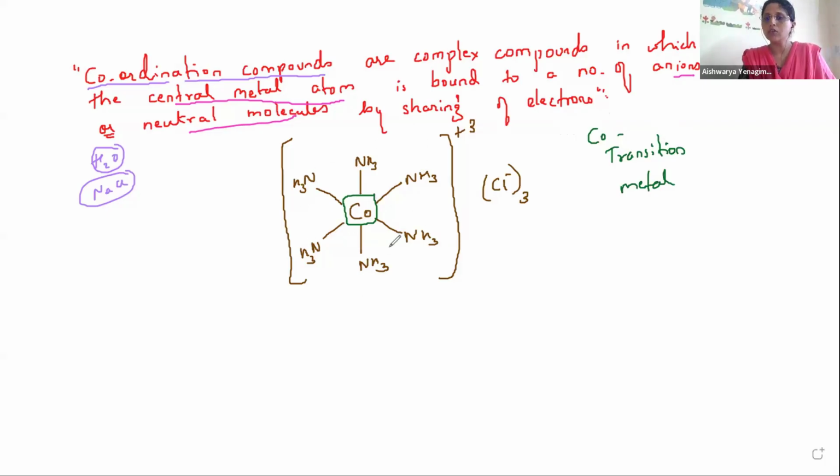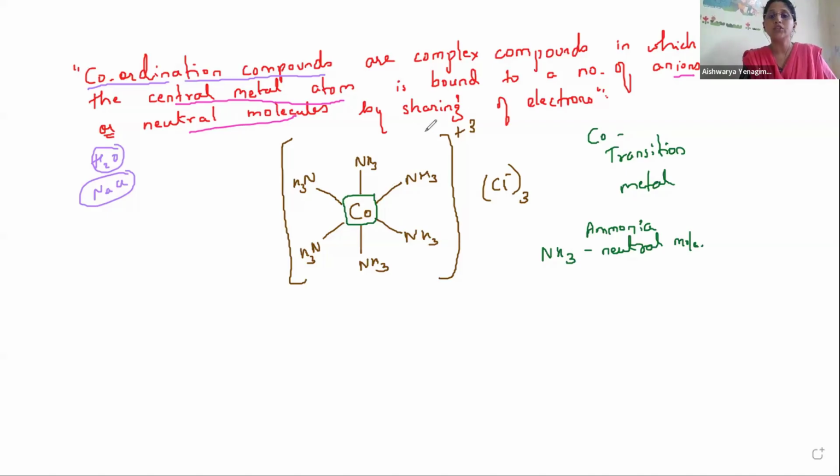Which molecules are these? These are NH3 molecules, 6 ammonia molecules. So cobalt is bonded to 6 ammonia molecules. And what are these ammonia molecules? Ammonia molecules are neutral molecules. Yes, cobalt is bonded to NH3 molecules. How? Never ever think that it is a simple bond, ionic bond or covalent bond.